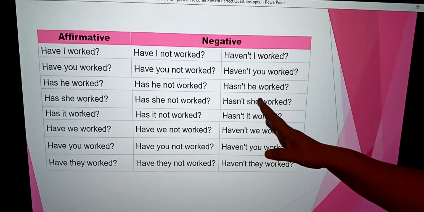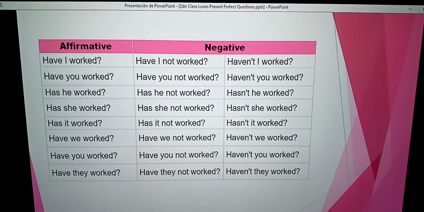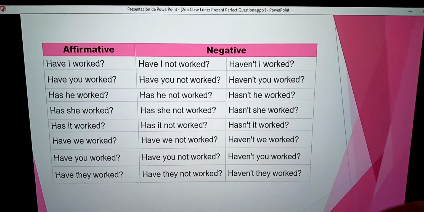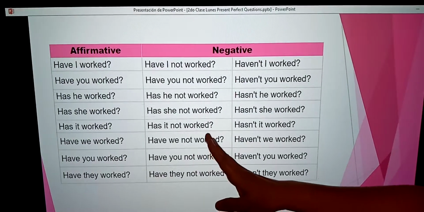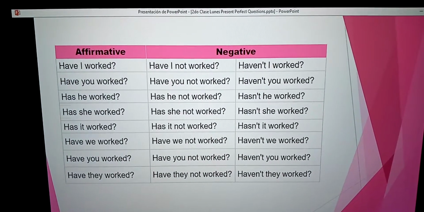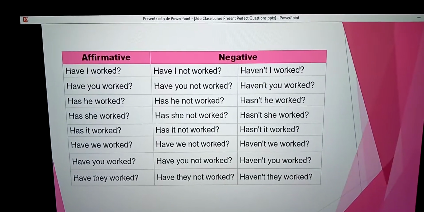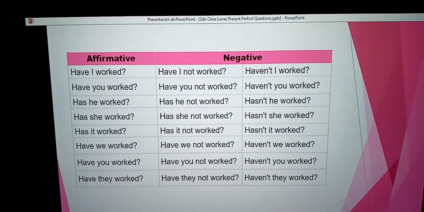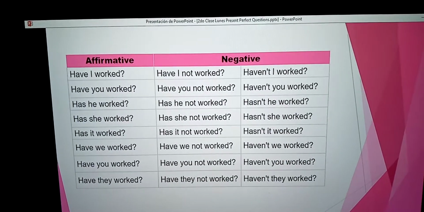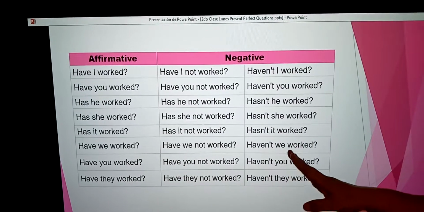Or hasn't she worked? Has it worked? Has it not worked? Or hasn't it worked? Have we worked? Have we not worked? Or haven't we worked?